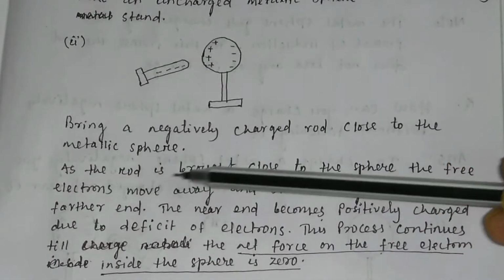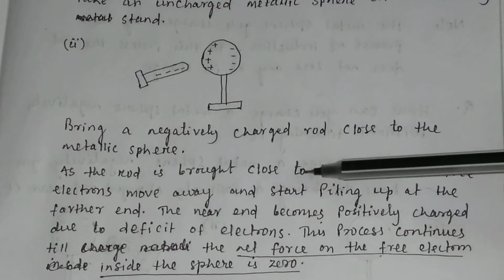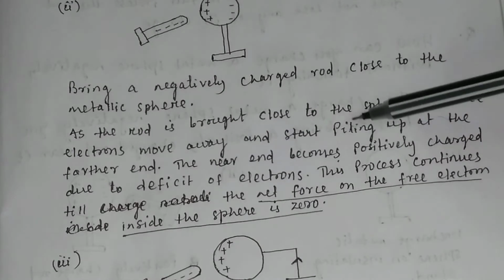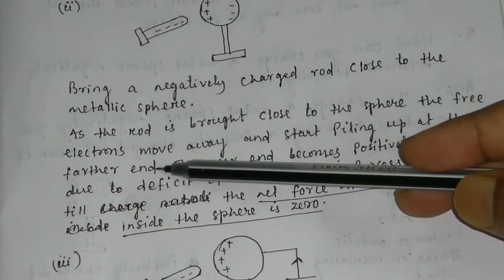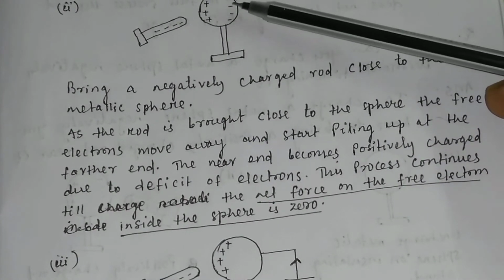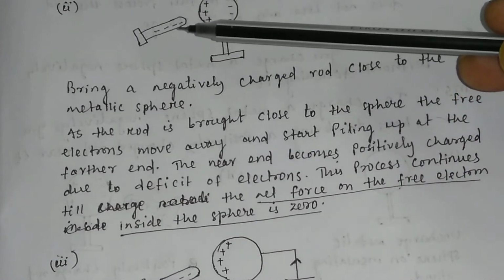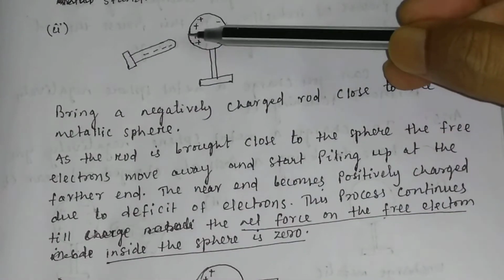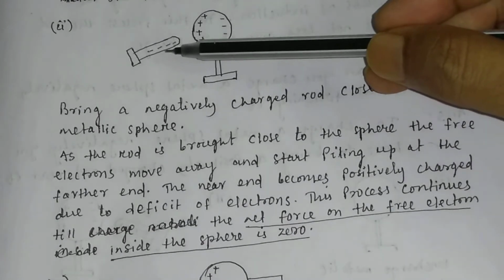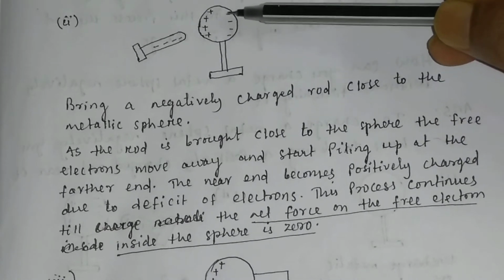What will happen? As the rod is brought close to the sphere, the free electrons move away and start piling up at the farther end. You see the free electrons coming to this side, because this rod is negatively charged, so it will repel the free electrons.